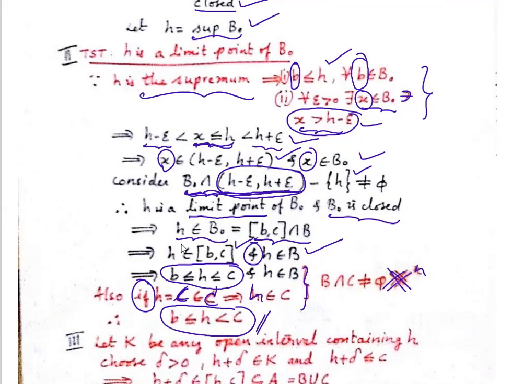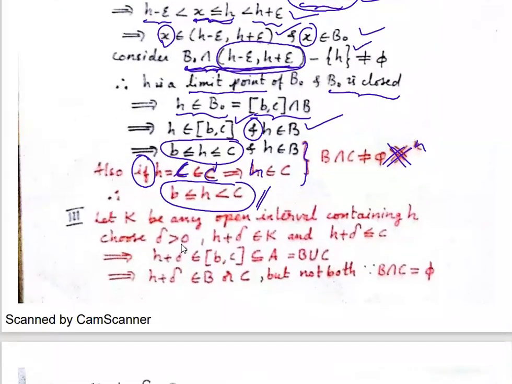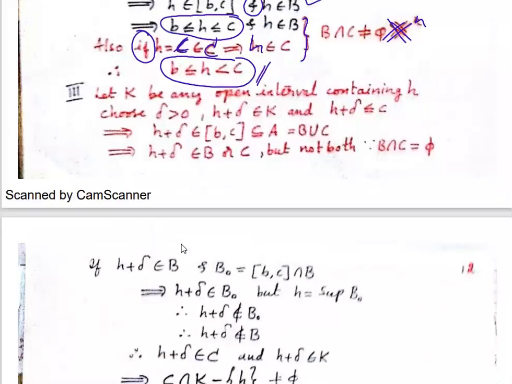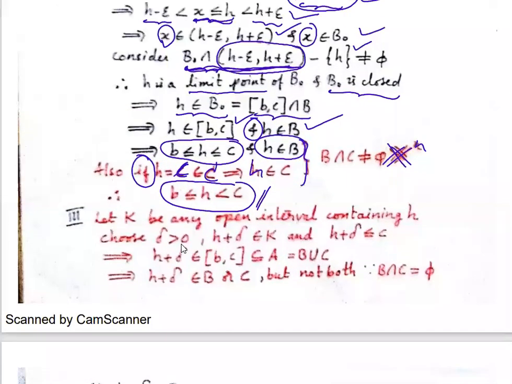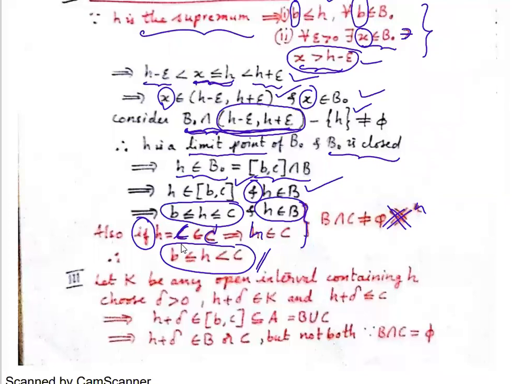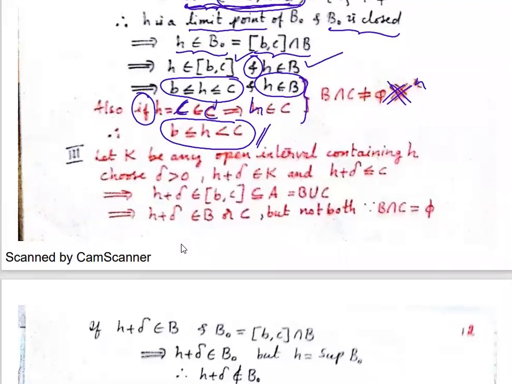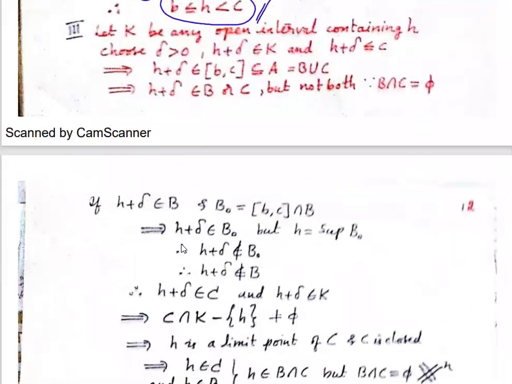Okay. Now we'll go to step 3. Now what is our step 3? Step 3 is this. Remember, where is our H now? We have got H belongs to B. H belongs to B naught. So H belongs to B. Right? Now, let us see what is in the next step. So in the next step, let us take any open interval of H. Let K be any open interval of H.